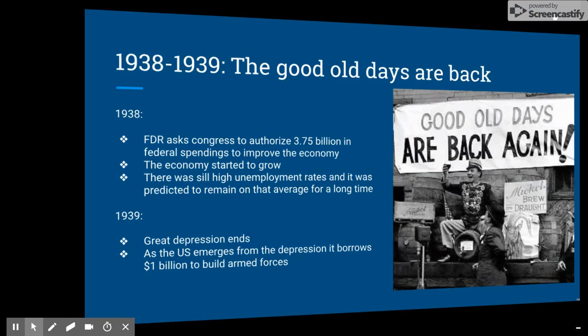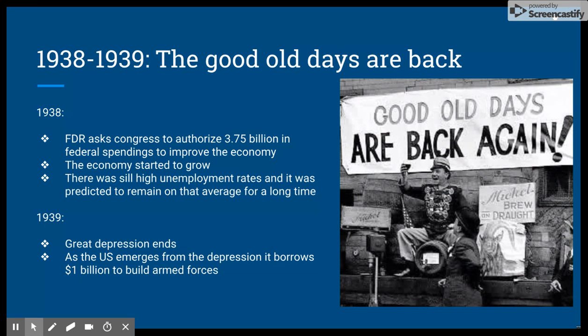The good old days are back. 1938 to 1939. In 1938, FDR asked Congress to authorize $3.75 billion in federal spending to improve the economy. The economy started to grow. There was still high unemployment, and it was predicted to remain at that average for a long time. In 1939, the Great Depression ends. As the U.S. emerges from the Depression, it borrows $1 billion to build armed forces.